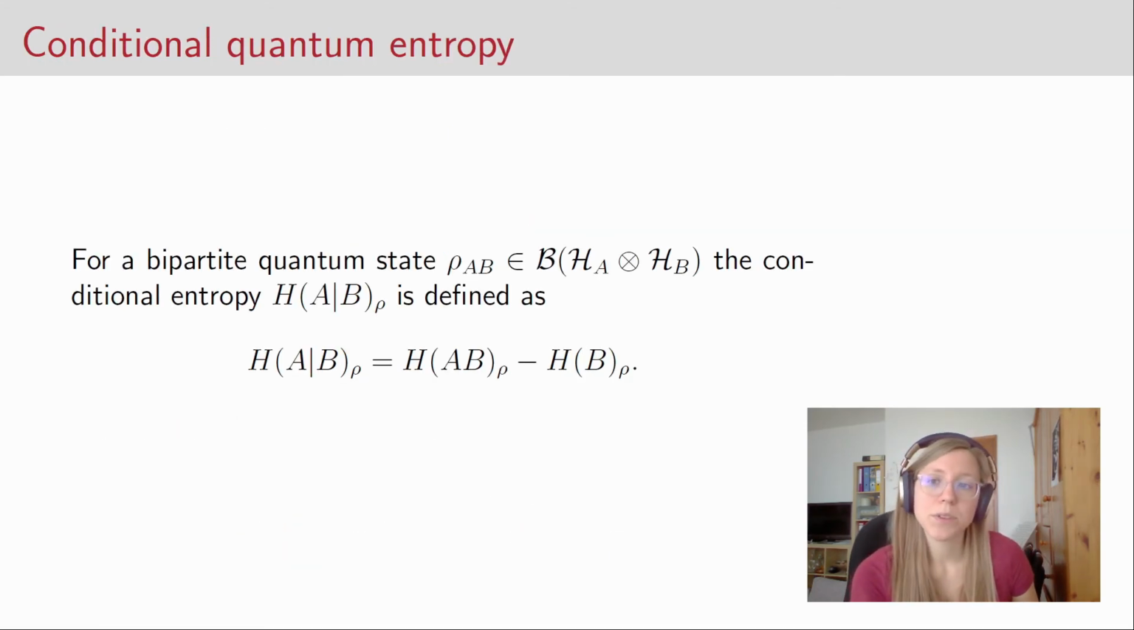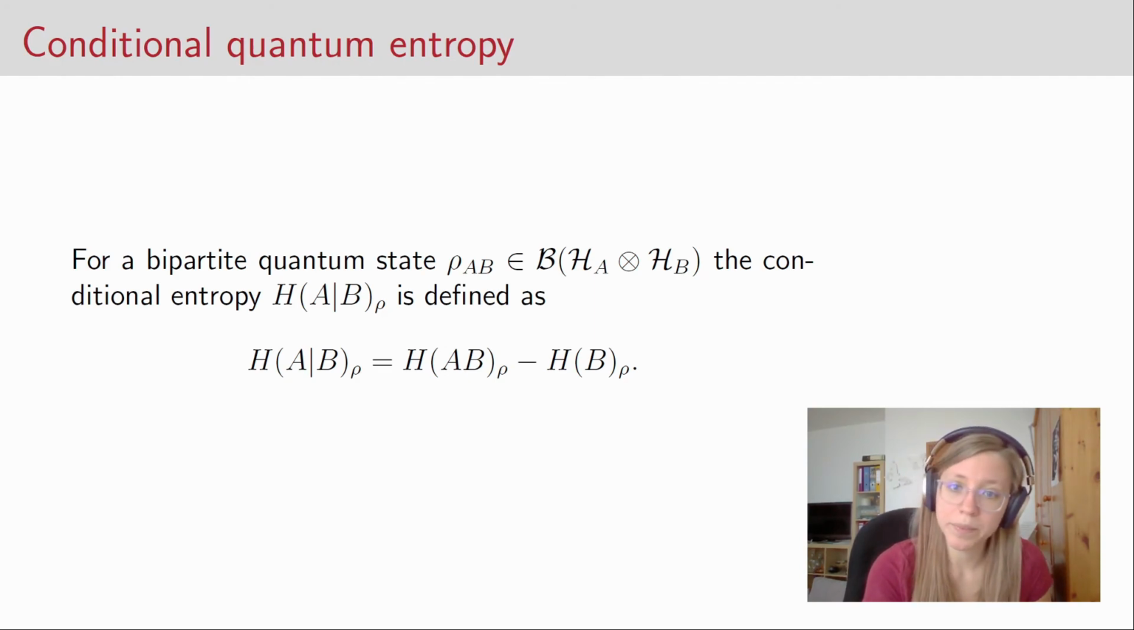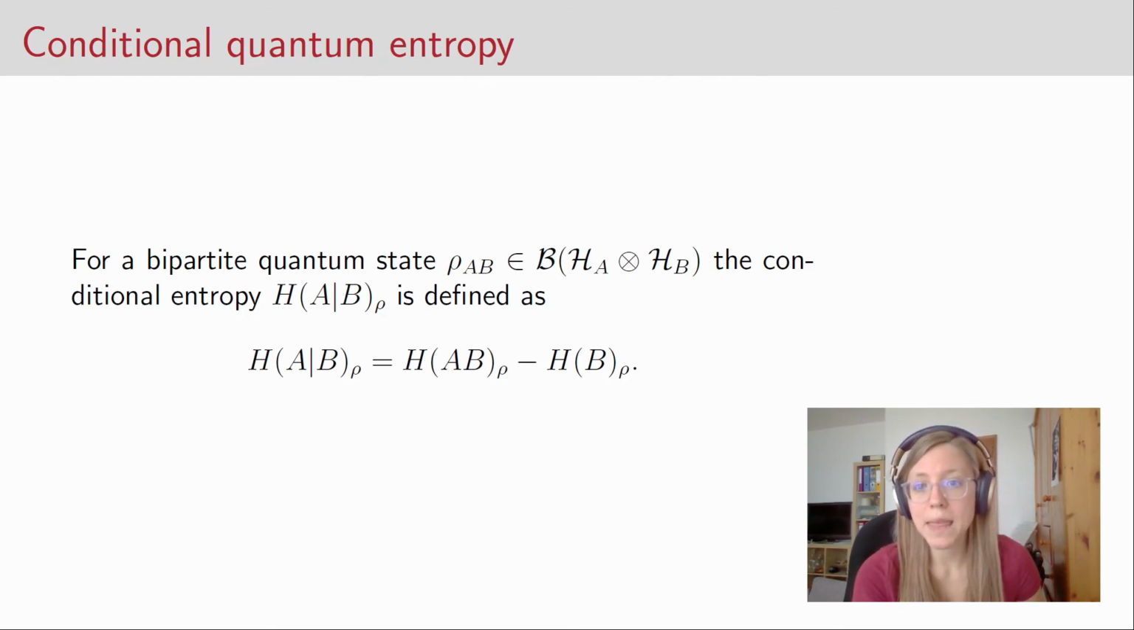Okay, let's come to the conditional quantum entropy. The definition of the conditional quantum entropy is completely analogous to the classical conditional entropy. Namely, if we have a bipartite quantum state rho AB, then the conditional entropy of A conditioned on B is defined as the joint entropy of A and B minus the entropy of B.